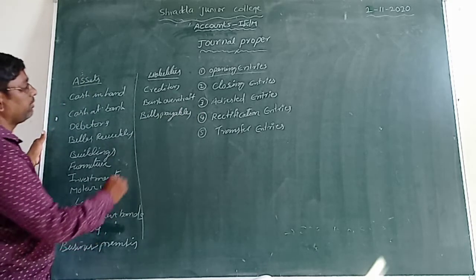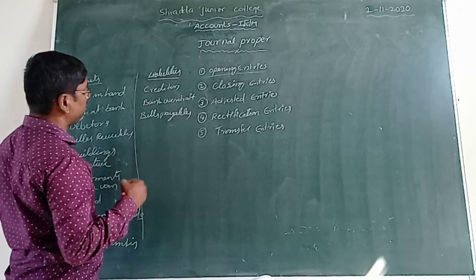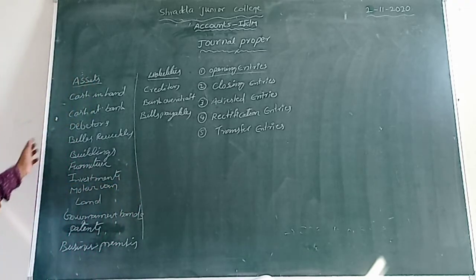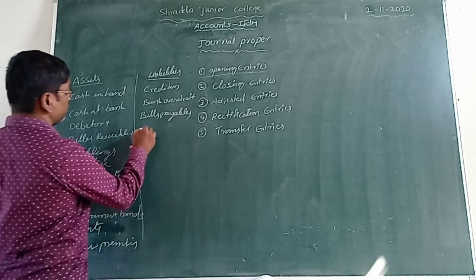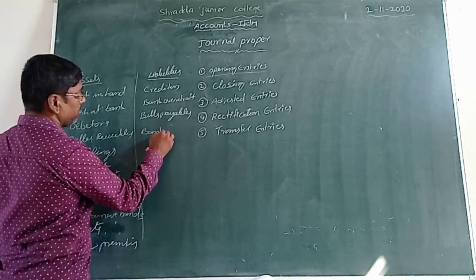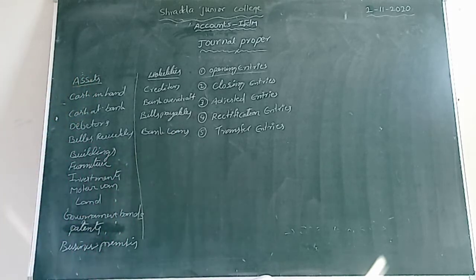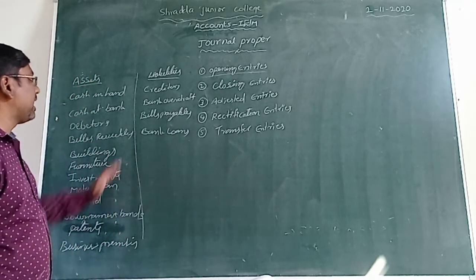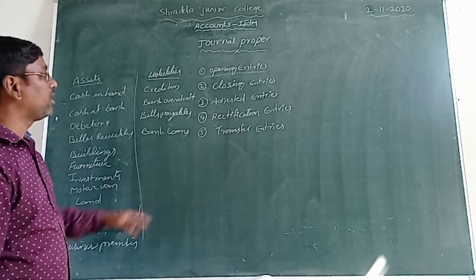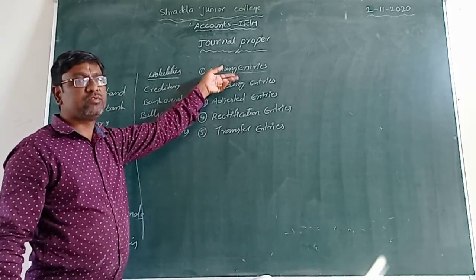Next one is loans, bank loans. These are the liabilities. These assets and these liabilities we can record only in the opening entry.